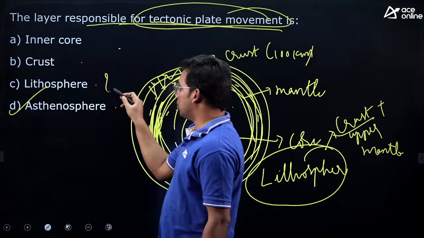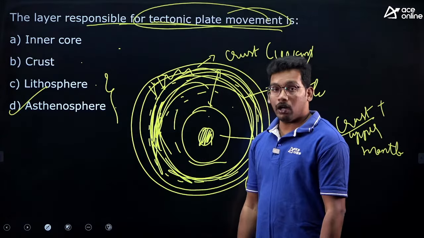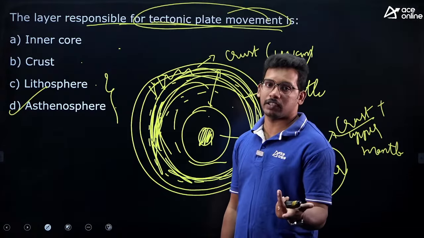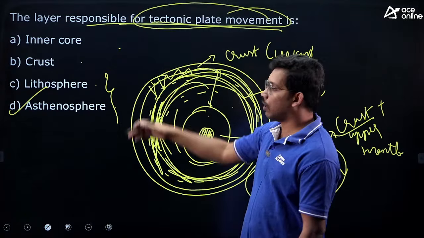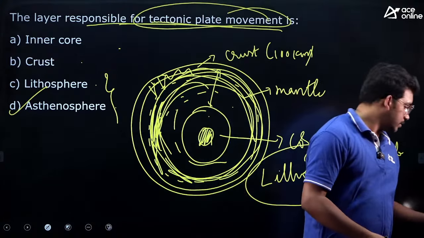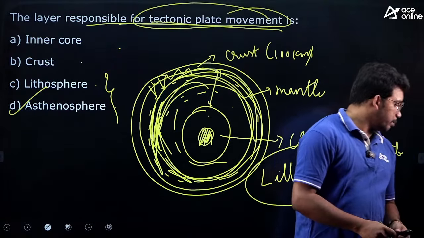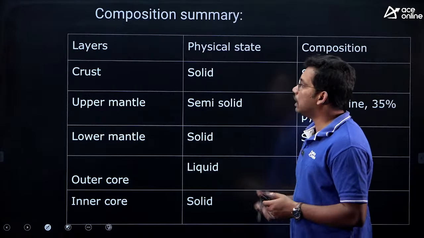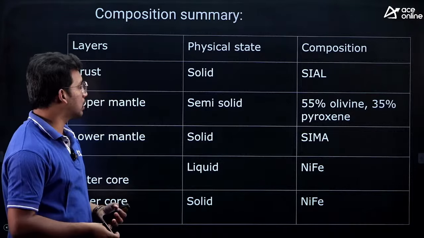Very confusing. Most of the people may get stuck with these two options. This is a previous question in the RRB, Railway RRB JE examination. So it may repeat in the SSC JE also. So the answer is asthenosphere. So very important. So try to remember all these layers. To quickly revise the other layers also, in the exam they may ask you about other layers also.